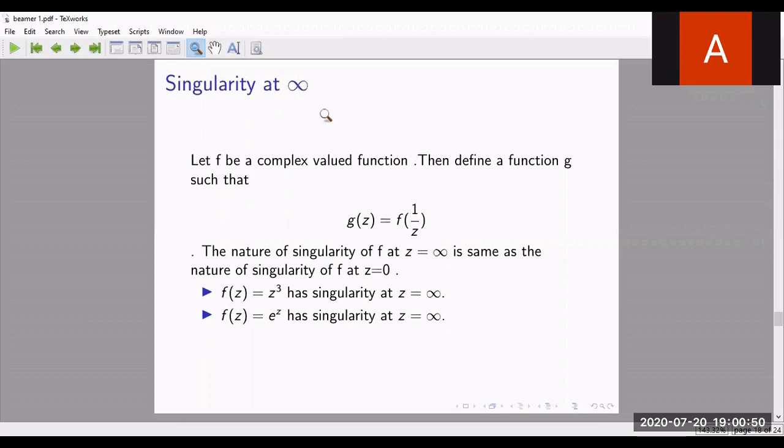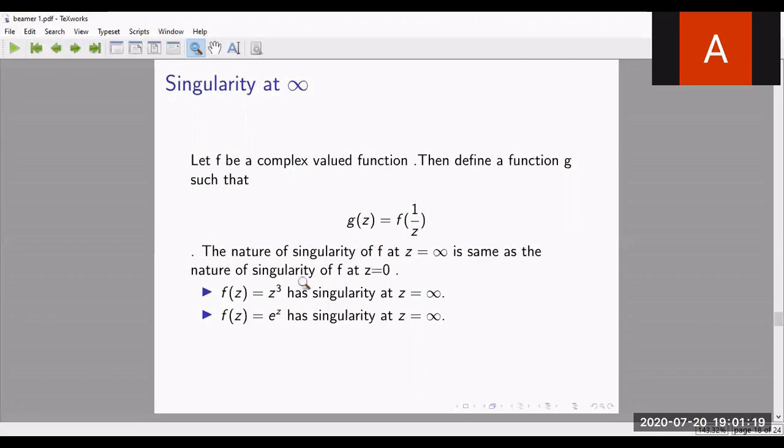So how to calculate the singularity at infinity? For doing this, we are going to define a function g of z as f of 1 by z. Means whatever function is given, we'll put z as 1 by z in that function. And as we know, 1 by infinity is 0, or 1 by 0 is infinity. So the nature of this function at infinity will be the same as the nature of the function at 0.